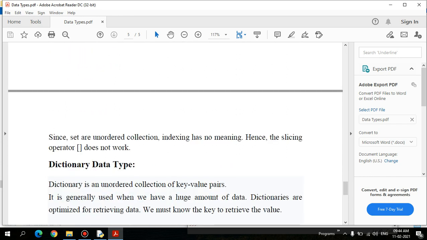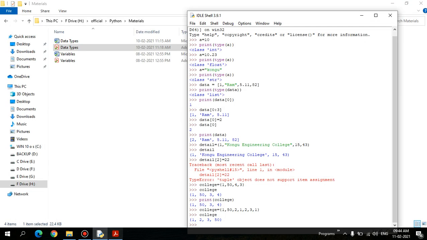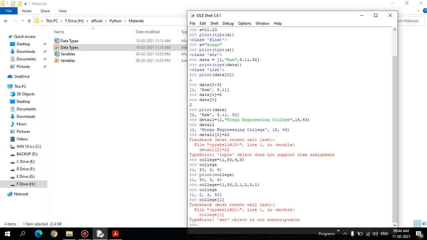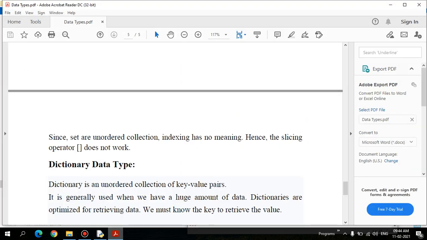That's why it doesn't support indexing. If I try to access the data items of a set, it will raise an error. Set doesn't support indexing, so that is the important point to note down here.